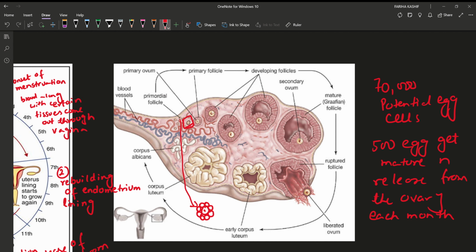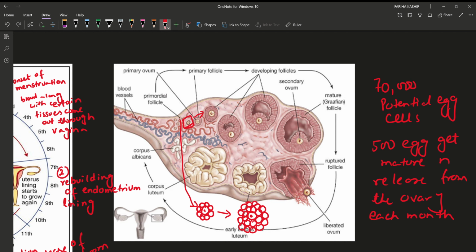Fine. Then many of the primordial follicles, each month they begin to mature and form what? Primary follicle. So what's the difference between primordial follicle and primary follicle? Now the egg gets surrounded by many layers of follicle cells. This is called the primary follicle.